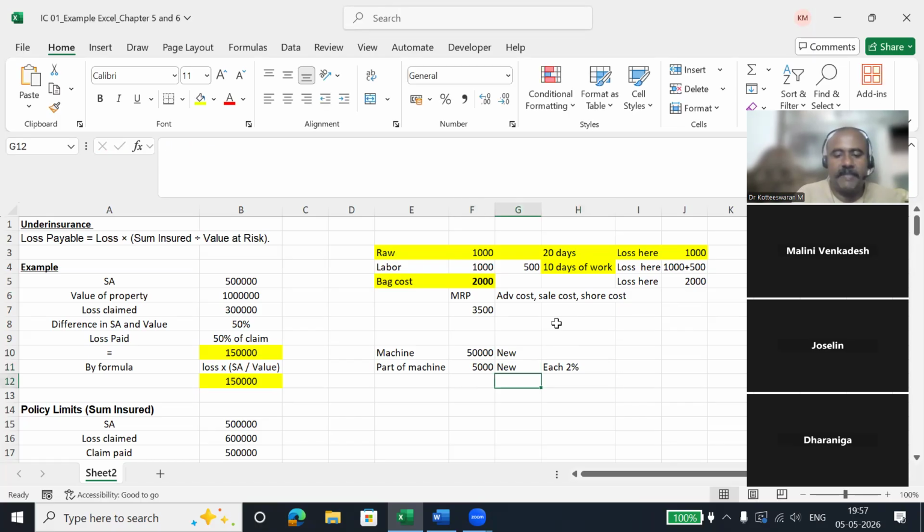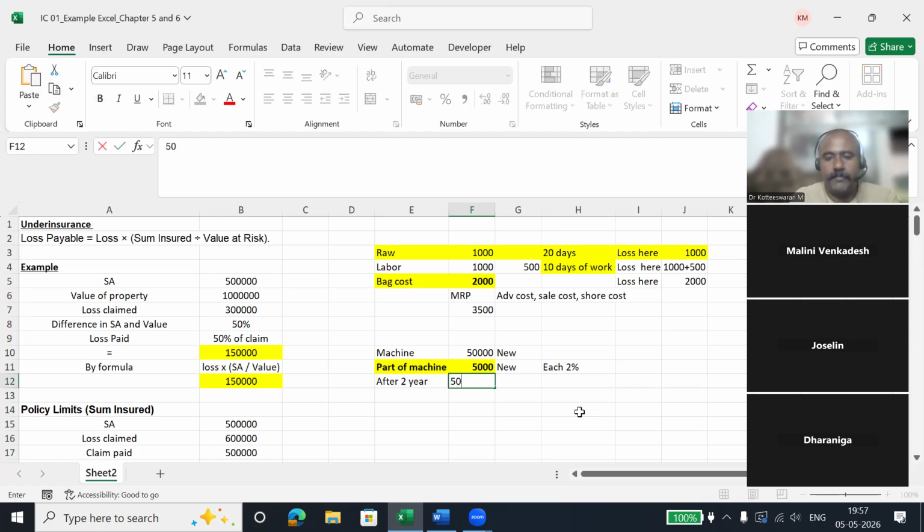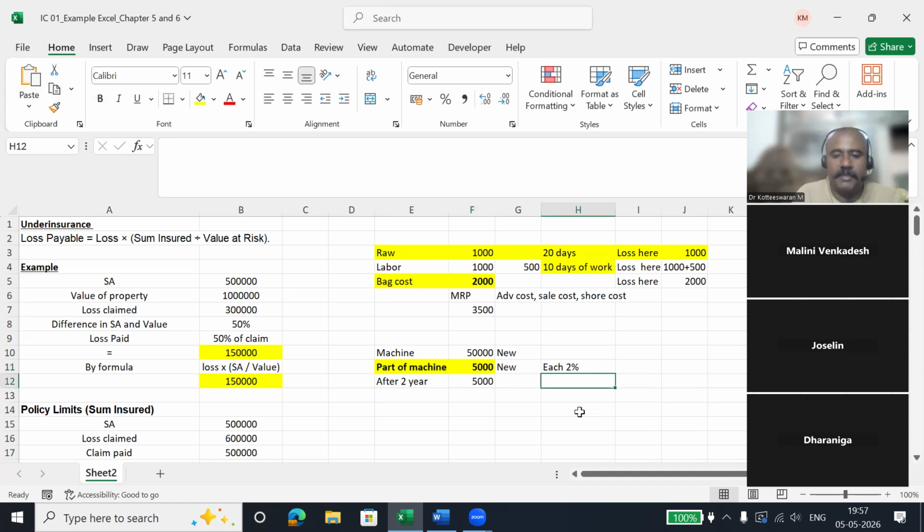After 2 years, this part which is 5,000 rupees has to be repaired. So this part of the machine is not working, for example the carburetor of a bike. Replacing that carburetor will take 5,000 rupees, but we need to consider this 2% depreciation also.